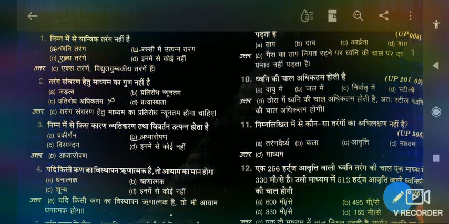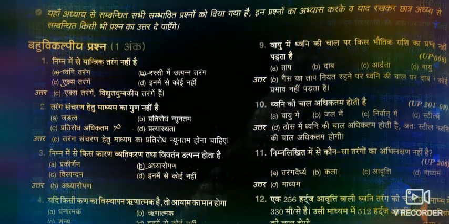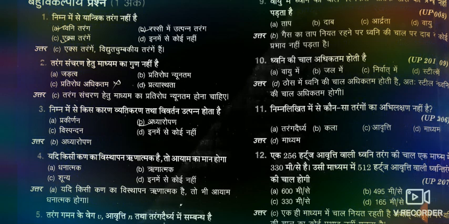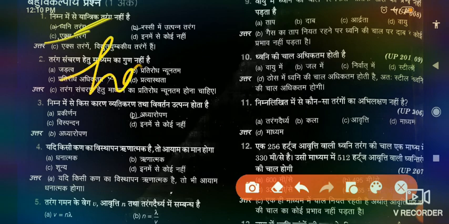I think that is sufficient concept for solving the MCQs. So let us start solving the MCQs. The first question. No problem, this question paper is in Hindi, but we will also discuss important terminology. Suppose the first question is, which one is a mechanical wave? Here option C is the correct answer. How? Now the question is rising in our mind, how? What is a mechanical wave?